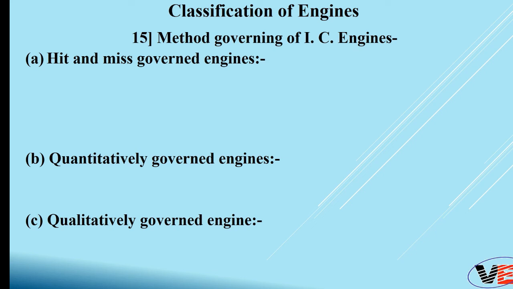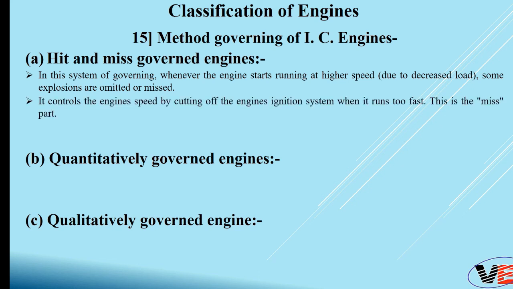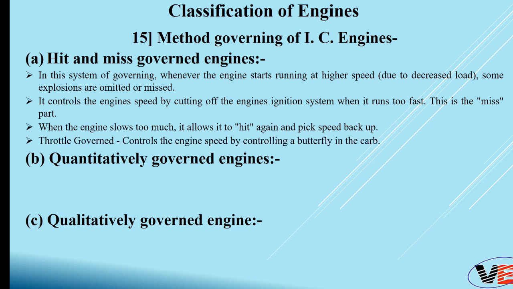In the hit and miss governing engine, in this system, whenever the engine starts running at a very high speed, some explosions or expansions of the gases inside the cylinder are omitted or missed, and this miss is done by cutting off the ignition system. When your engine is running too fast, this is nothing but the miss part. And when the speed of the engine slows down too much, then it allows it to hit again by turning on the ignition system. Such a part is called a hit, and such a governing system is called a hit and miss governed engine. The throttle governing system is used to control the butterfly of the car so that your mixture is controlled on the basis of the requirement.